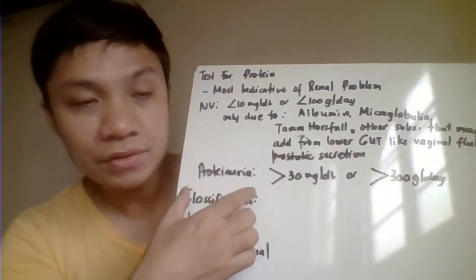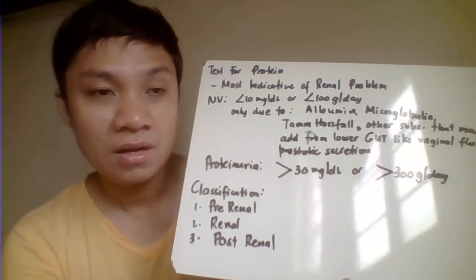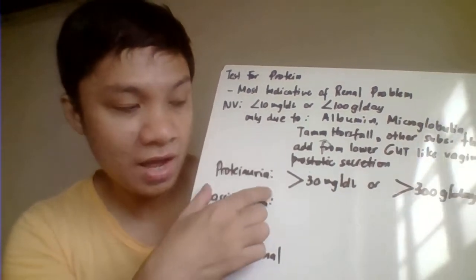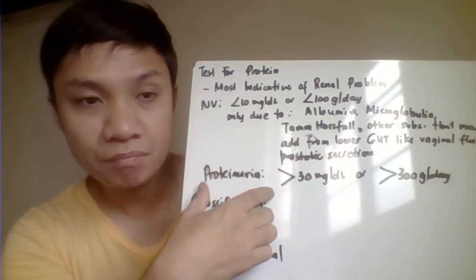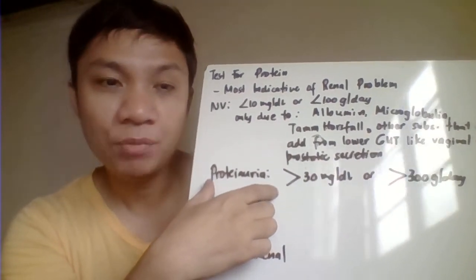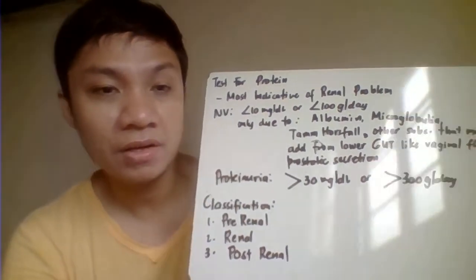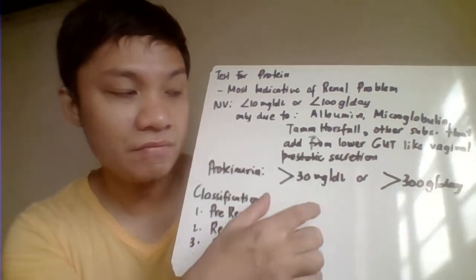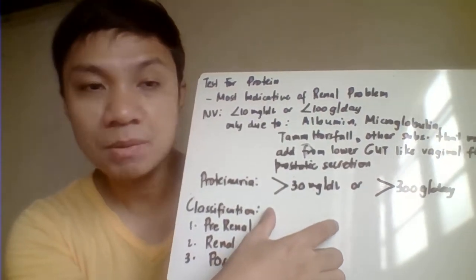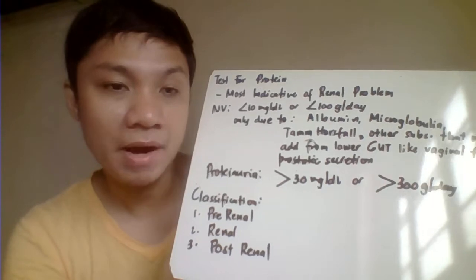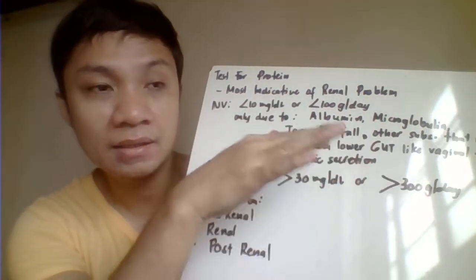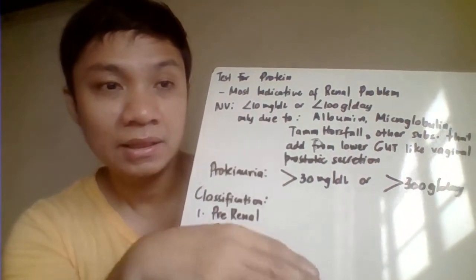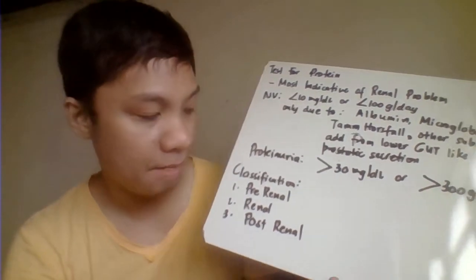We consider someone to have kidney damage if the protein concentration, which you call proteinuria, is already abnormal protein excretion found in the urine sample. If that concentration is more than 30 mg per dL or more than 300 mg per day, that's already beyond the normal na 10 lang mg per dL or less than 100 mg per day lang dapat.